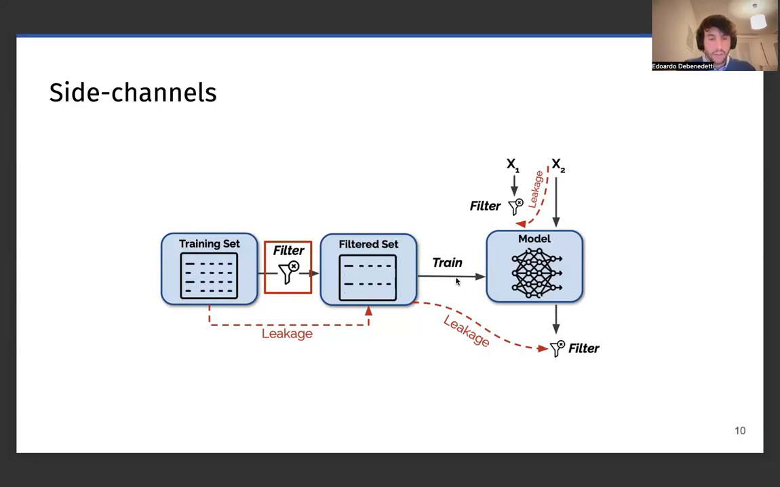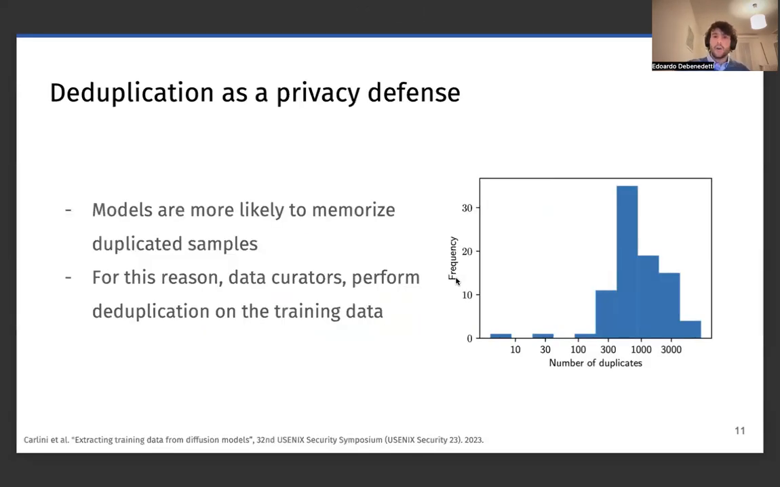Let's start from training set filters. One specific training set filter we focus on is deduplication. Deduplication is a practice of, as the name says, deduplicating training data. This is usually done for privacy reasons, because previous work about extracting training data shows that duplicated data are more likely to be extracted, but also for performance reasons. The DALL-E 2 blog post mentions that models trained on deduplicated data usually have better performance.